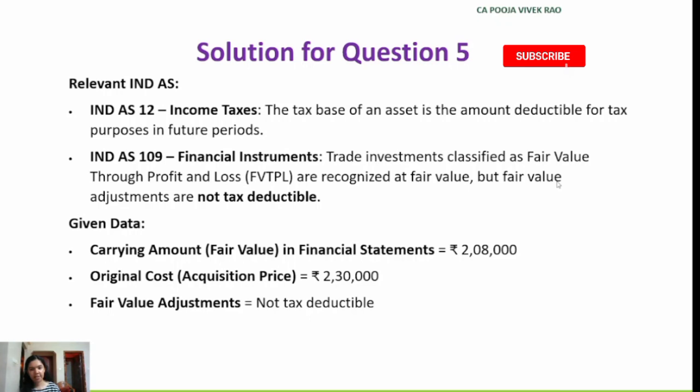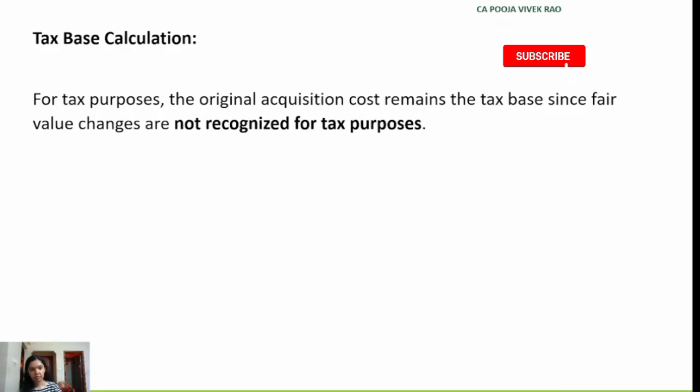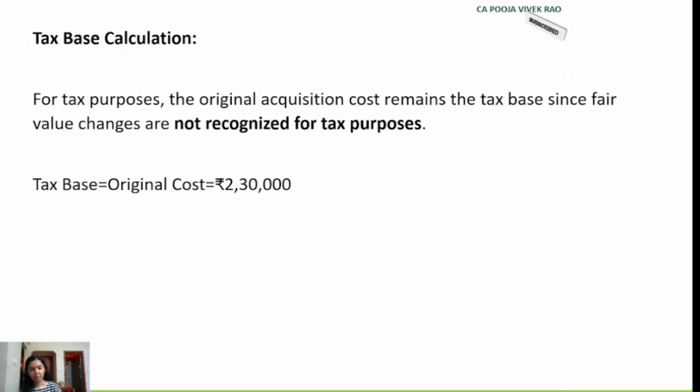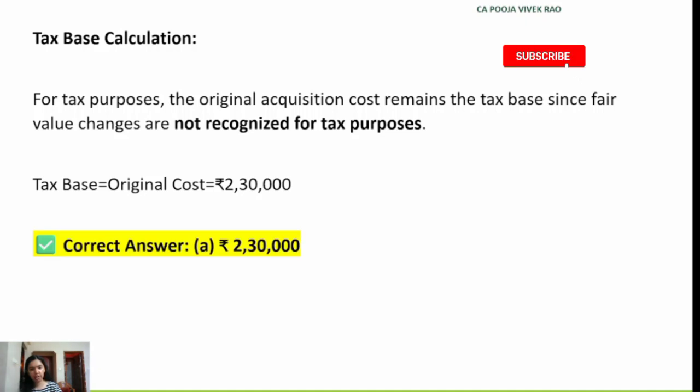So in this case, the original acquisition cost itself remains the tax base because the fair value changes are not recognized for tax purposes. Hence, in this case, the original acquisition cost itself is the tax base. Tax base is equal to original cost, which is equal to rupees 2,30,000. Hence, the correct answer is option A, rupees 2,30,000.